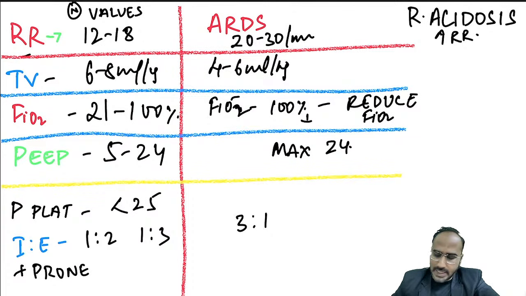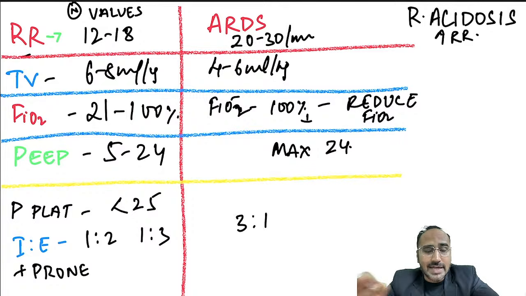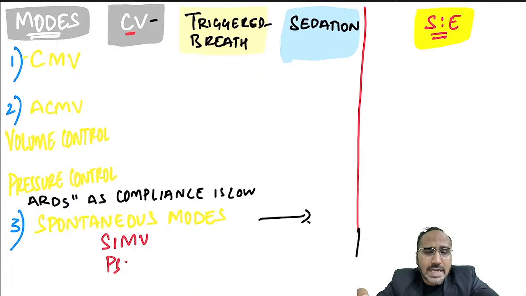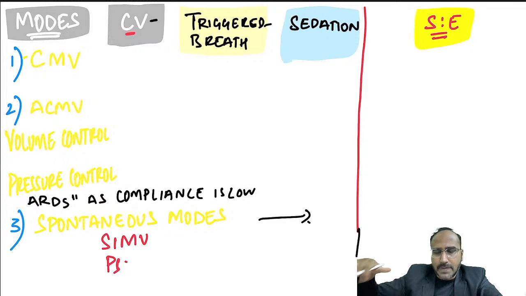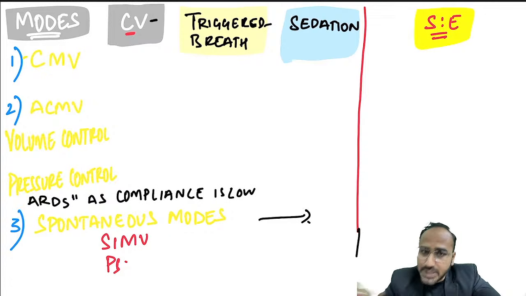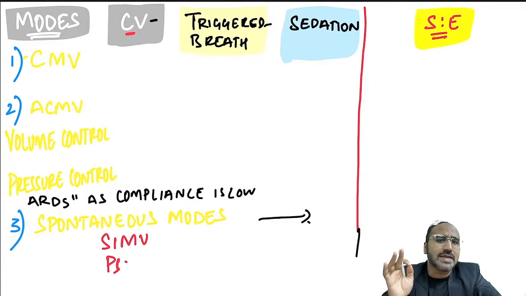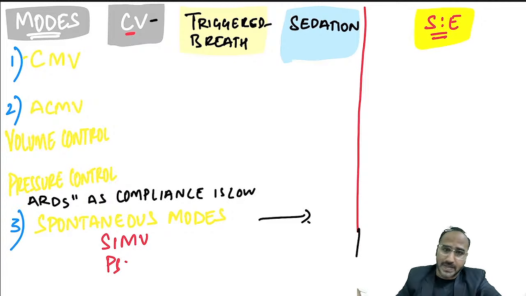So guys, remember, we are talking about what? ARDS. Okay? Now, regarding ARDS and ventilator, not only for ARDS, we also need to remember something about the ventilatory modes that we commonly use in normal individuals who are having different pathologies. The patient is having different pathologies and is now admitted to the ICU and requires ventilatory support.